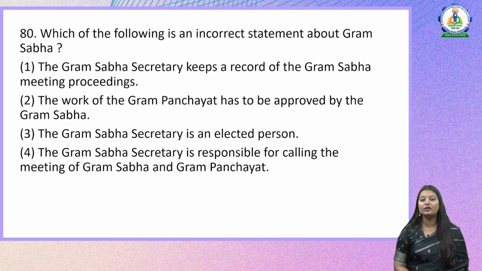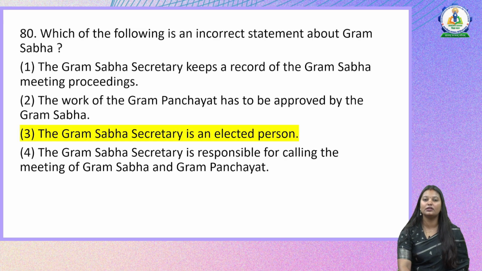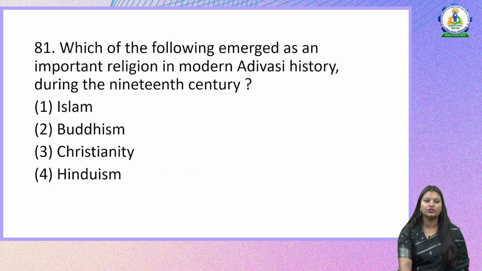So when we were talking about the Panchayati Raj institutions, we came across this particular topic. So the right answer here is the Gram Sabha secretary is an elected person. This particular statement is false. All the other statements are true. This is also a repeated concept when it comes to our seated social science paper 2 questions. So try to learn more on Panchayati Raj institutions chapter from our NCERT textbooks. Moving on to the next question.